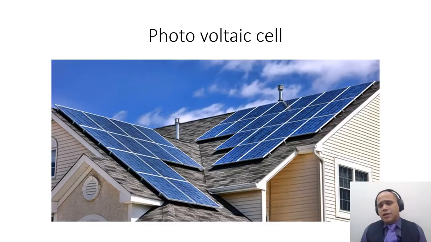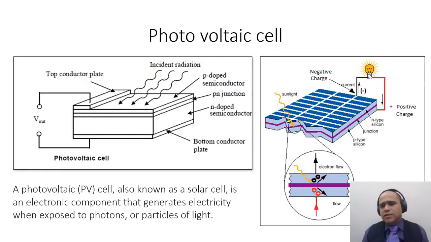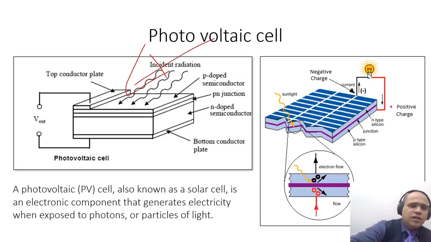Photovoltaic cell, arguably it's a cell or it's a panel, but it can be a sensor also which can sense the light. It straight away converts the light into a voltage, so it can be a light sensor. Now, a photovoltaic cell works on a principle that the more light falls onto the photovoltaic cell, the more voltage is produced between the two plates, and this voltage can be further stored, and they could be very clean energy sources. So, photovoltaic cells are also known as solar cells or solar panels. They are all the same.